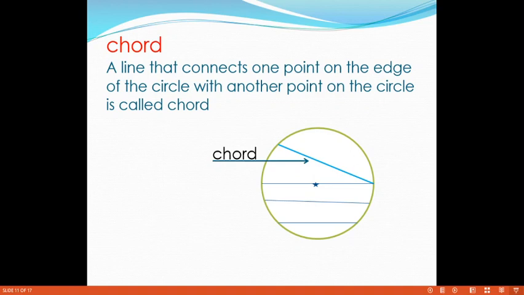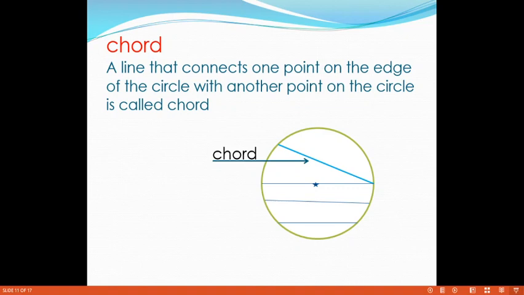Once again, the definition: a line that connects one point on the edge of the circle with another point on the circle is called a chord. See the diagram, there are many chords in a circle. Chords divide the circle into two parts: the major part is called the major segment and the minor part is called the minor segment.